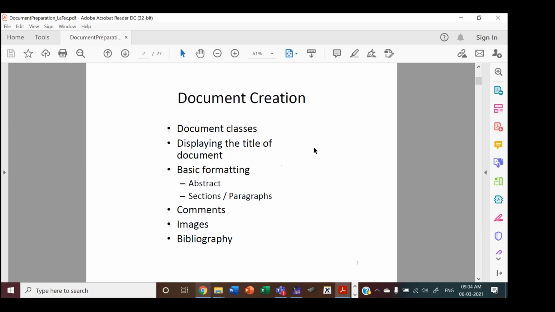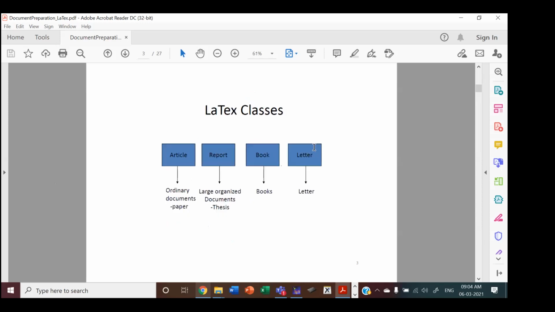Now we will look at the different document classes. We have 4 document classes. There are many actually, but I am only taking 4 which are very useful for preparing a research paper. So article, that is for ordinary documents. Report is for large organized documents like your thesis, PG thesis or a PhD thesis. Book is for a book chapter or a book by itself. And there is also a letter format for formal letters.